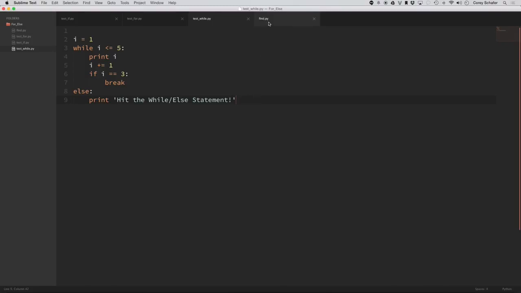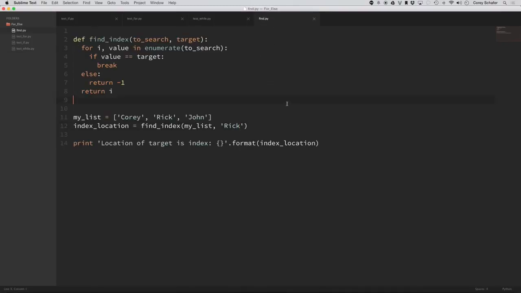Now if we want to see this in a practical example, like when would you use something like this? Well, we have this little sample file here where I have a function called find_index. Within this function, I'm going to pass in a list to search and a target.